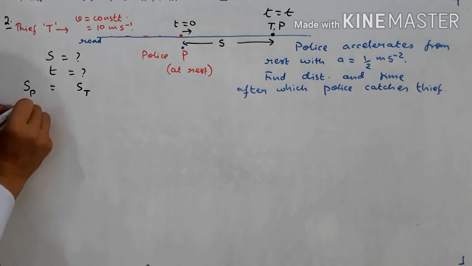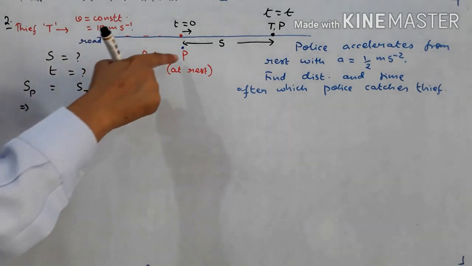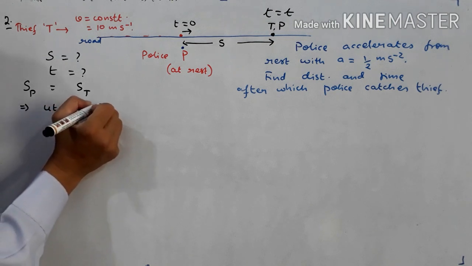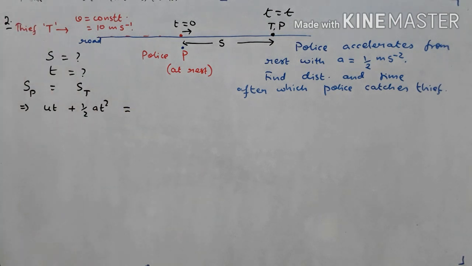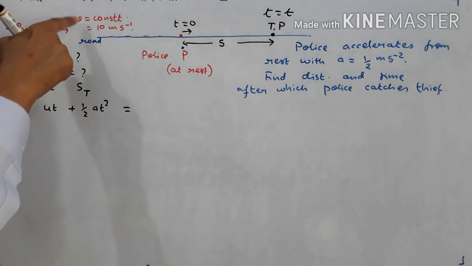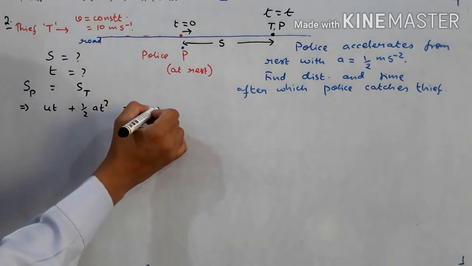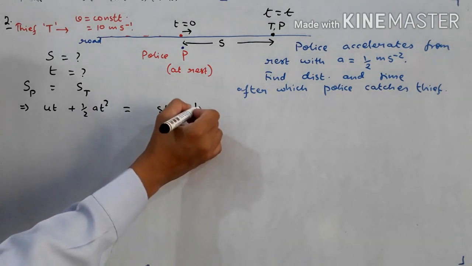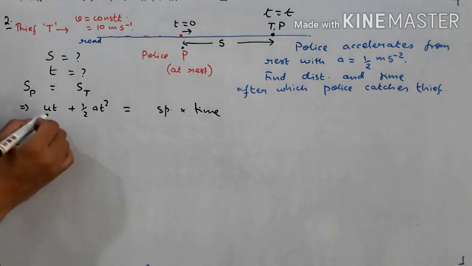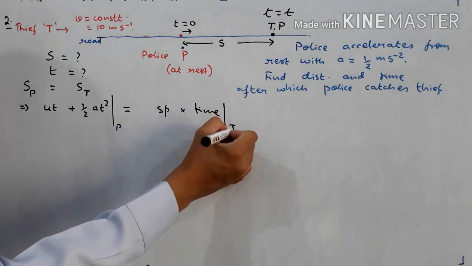Now distance covered by police, what formula will you use? You will use the formula for displacement in uniformly accelerated motion. Police is accelerating, so ut plus half at square. And displacement of the thief. Now thief is moving with constant speed, there is no acceleration. So for that we will simply use speed into time. We know distance is equal to speed into time. This is for police and this is for thief.